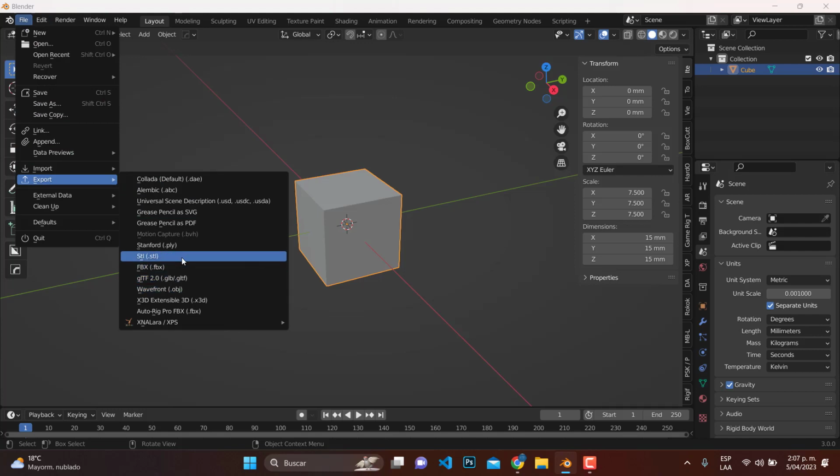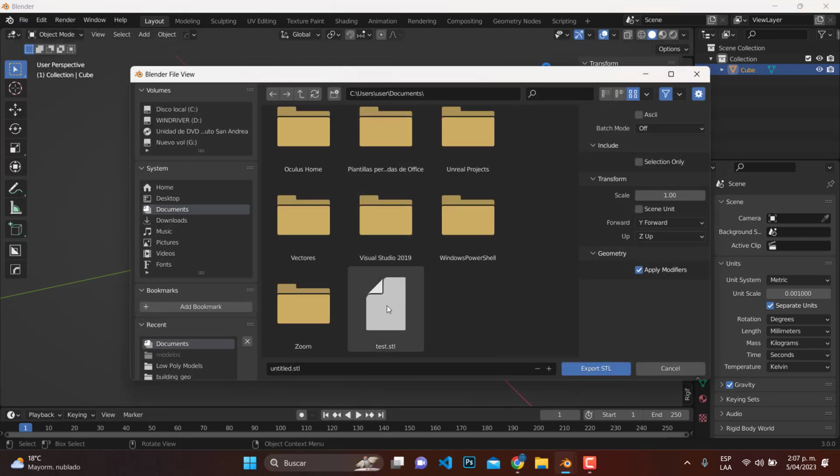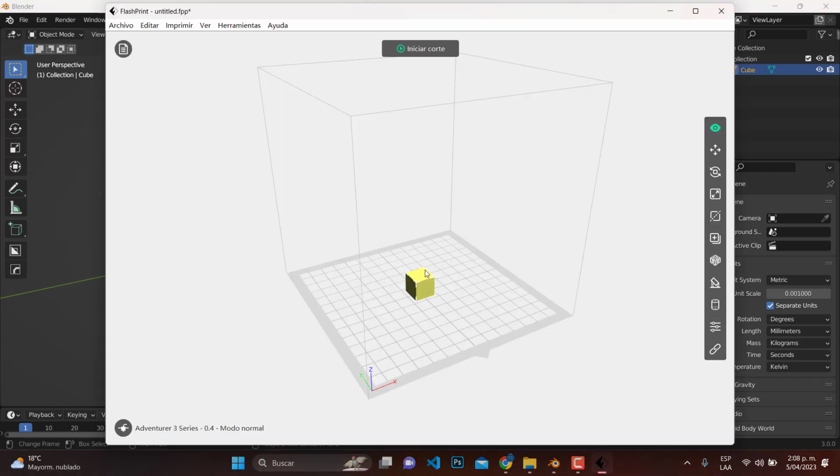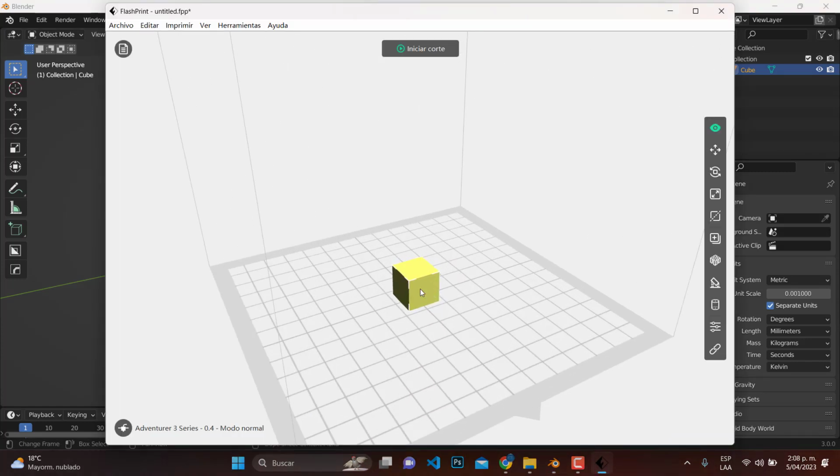Then to export to STL, you must have ASCII selected and only selection. I am going to open the program of my 3D printer and then import the STL to confirm the measurements.